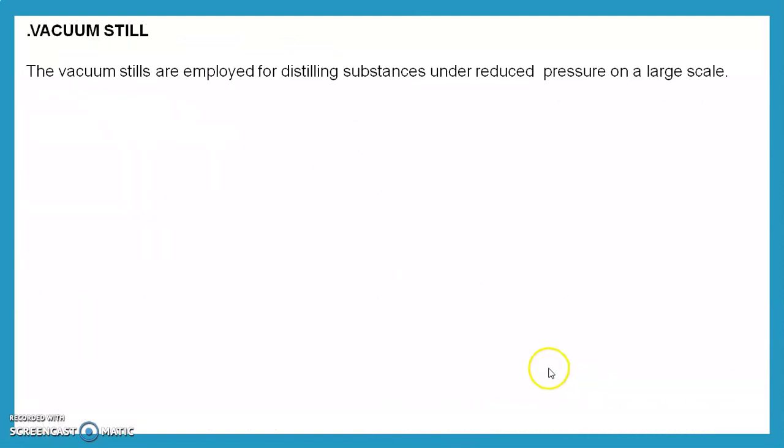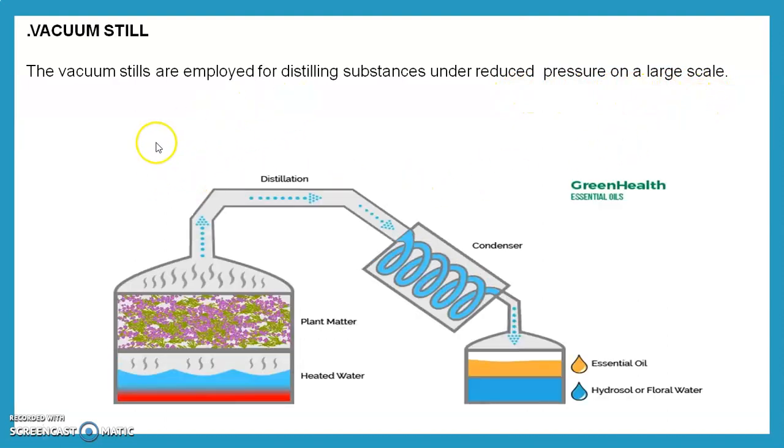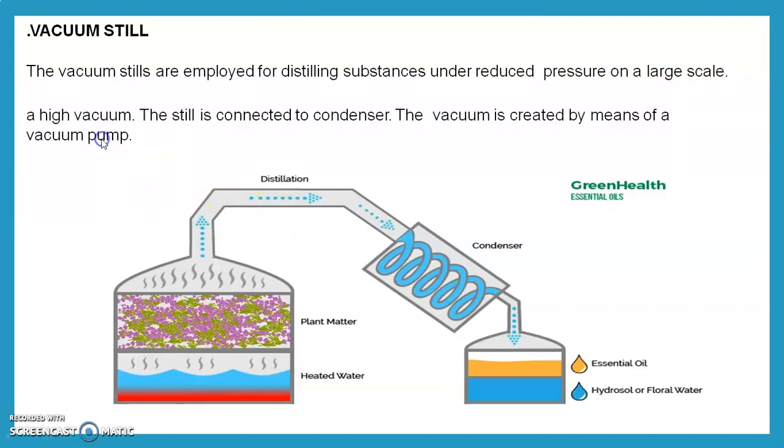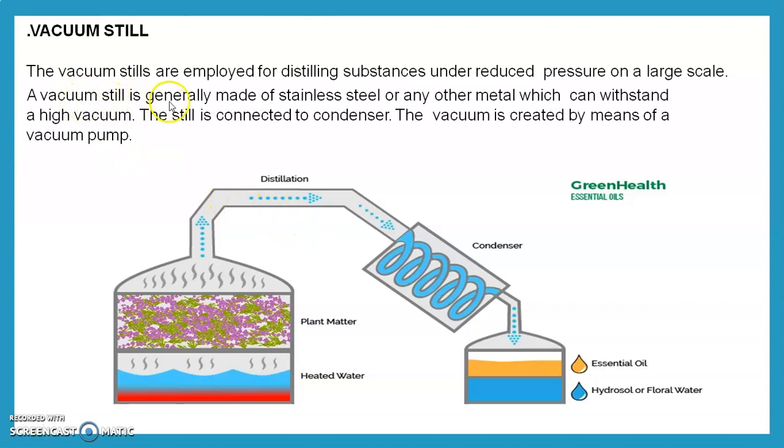Then the vacuum still. Vacuum stills are employed for distilling substances under reduced pressure on a large scale. This is the vacuum still which is used on a large scale. The vacuum still is generally made of stainless steel or any other material which can withstand high vacuum.